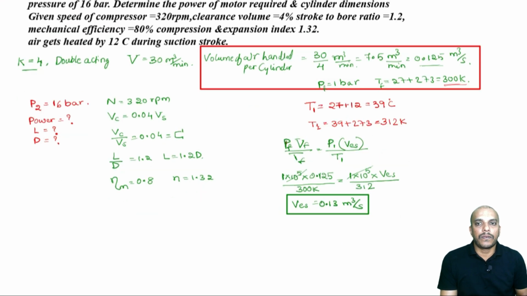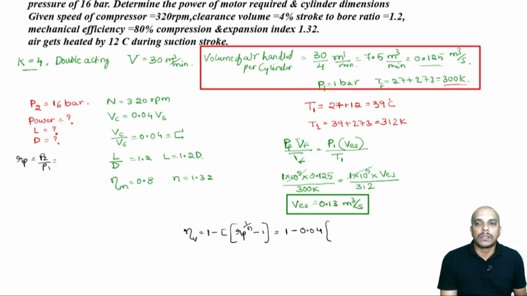Now, let us go for the volumetric efficiency equation. We already know the equation: volumetric efficiency is given by 1 minus C into Rp power 1 by n, minus 1. Here C is 0.04, and Rp is P2 by P1.